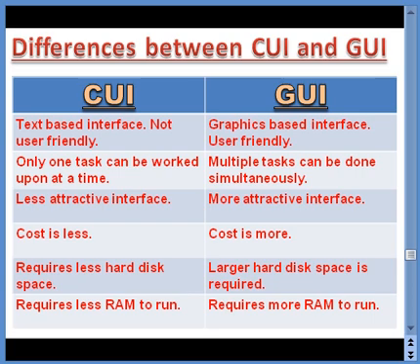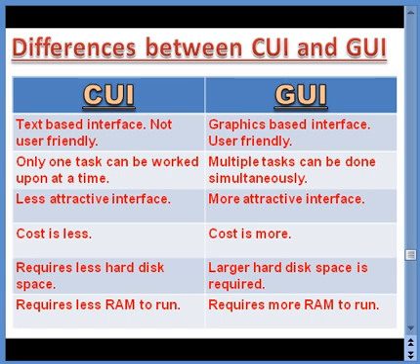Moving on to the third difference, CUI is a less attractive interface because it is a simple screen wherein we type commands which are only text. Whereas GUI is an attractive interface because we have a complete screen with different sorts of icons, and we can always change the picturization or the appearance of the screen, so it becomes more attractive.